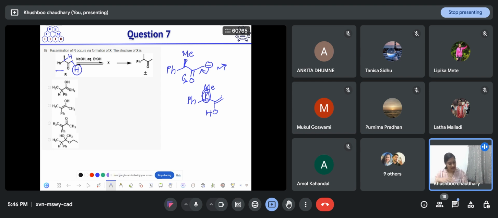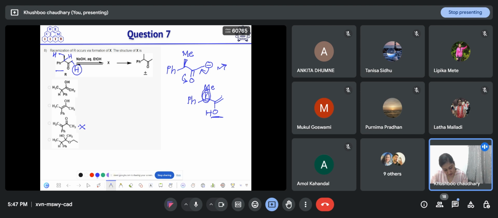Okay, but for whoever is saying option C is correct, it will not abstract this proton because this proton is not acidic enough to react. So option C can't be the correct option. In option D, it is undergoing reaction with another molecule of the same molecule, that is an aldol reaction, which is not taking place here, and this is not an aldol product either. So we can choose between option A or option B. But option A is not correct because the chirality will remain intact if it abstracts the proton from this side.